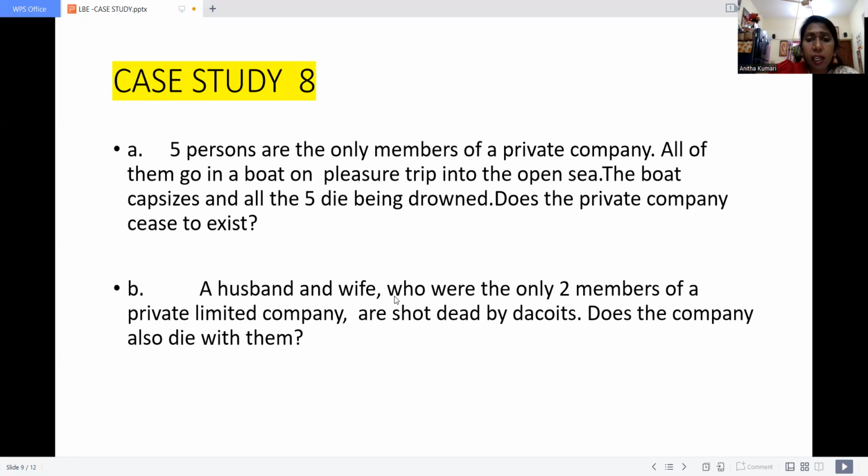Whereas if any one partner dies, if the particular business is started with the help of 3 partners and 2 partners die, the company will not die.